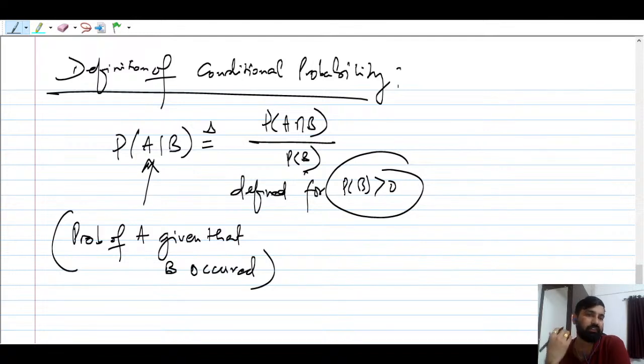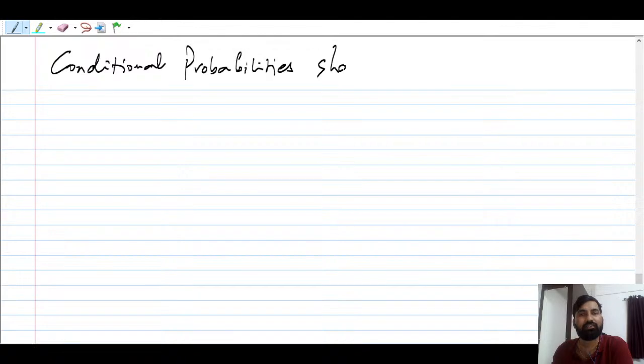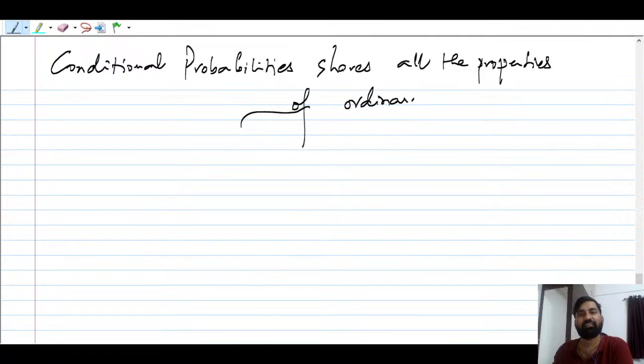You have to keep in mind the conditional probability shares the properties of ordinary probability. Whatever axioms we have studied, conditional probabilities share all the properties of ordinary probability, right?